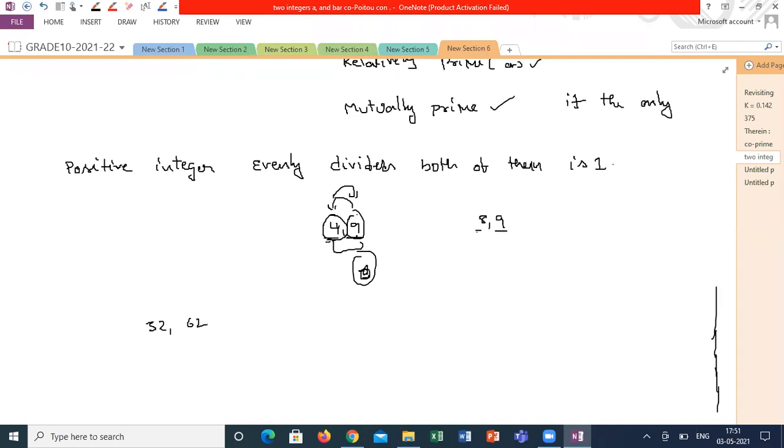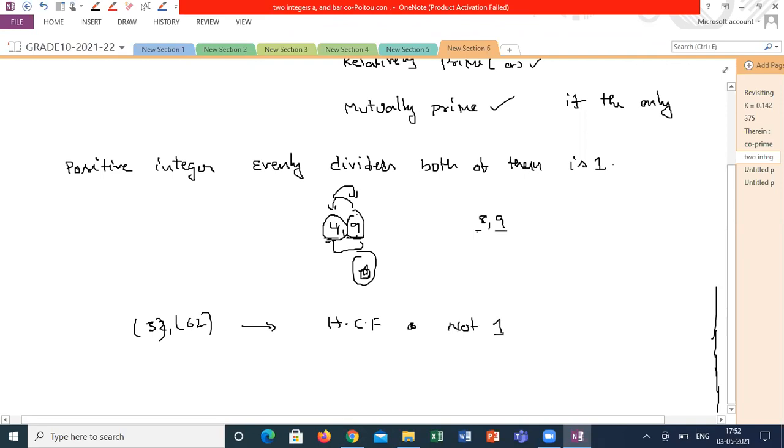There is a factor, sir. Both can be divided by 2, sir. So they have 1 and 2 as factors, sir. For co-primes, only 1 should be the factor, sir. So the highest common factor should be only 1, correct?